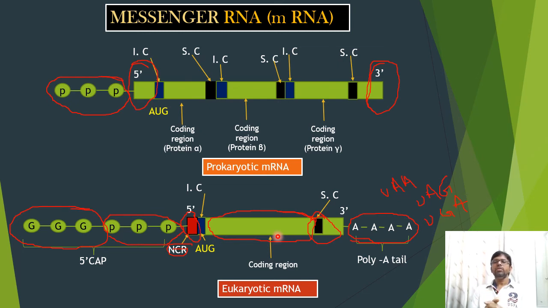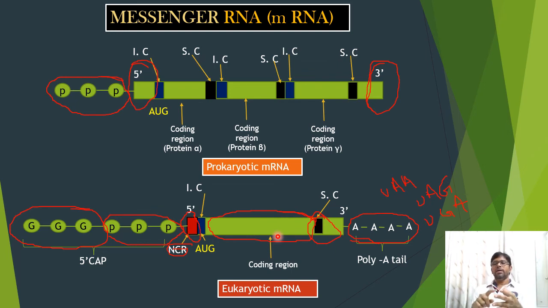Three types of non-genetic RNAs are present in the cytoplasm as well as the nucleolus. They are mRNA, messenger RNA, rRNA, ribosomal RNA, and transfer RNA. Messenger RNA carries the genetic information from DNA to ribosomes where protein synthesis takes place.